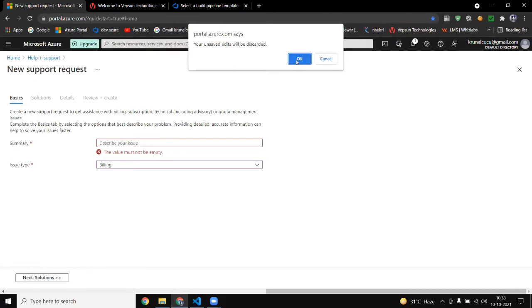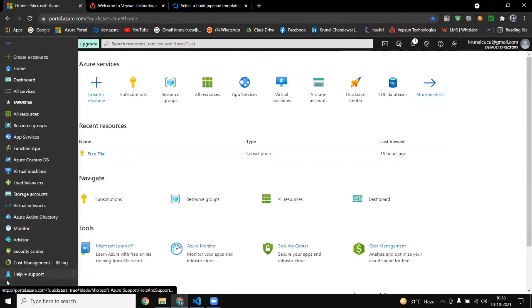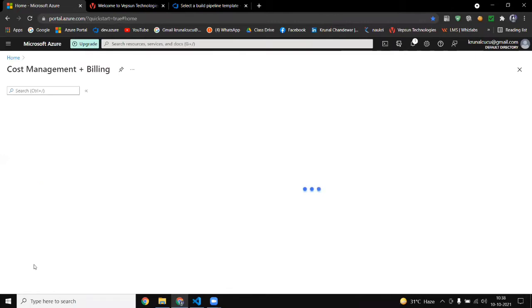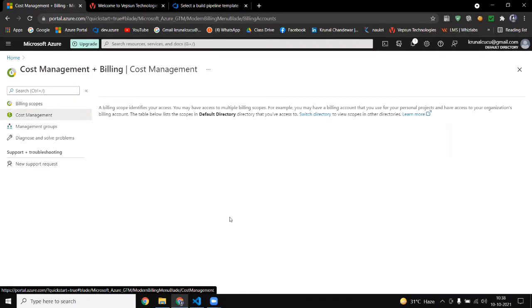By going to cost and management, they will solve your query. Here is one option of cost and management. What is the cost purpose and management option disabled? Is there any reason? No, because initially when you subscribe, that is only for 30 days. And if you have not paid a bill, that bill is still pending, so that's why it is disabled. So I told you, create one request and they will solve all your questions. Only for 30 days, every 30 days we have to do that.